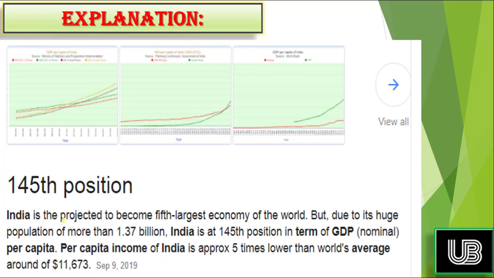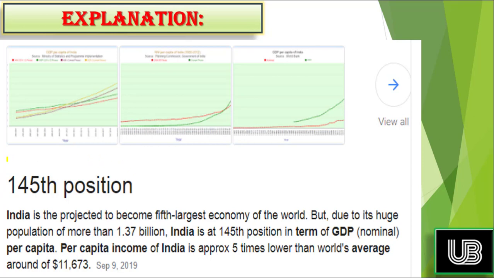India is projected to become the 5th largest economy of the world. But is it true? If we are the fifth greatest nation in the world, we should be far greater than the services that we have. We should have far greater infrastructure, if it is the fifth best country in the world according to GDP. But when we come to the GDP per capita, you can say the average income per individual, our rank is 145 in the whole world.